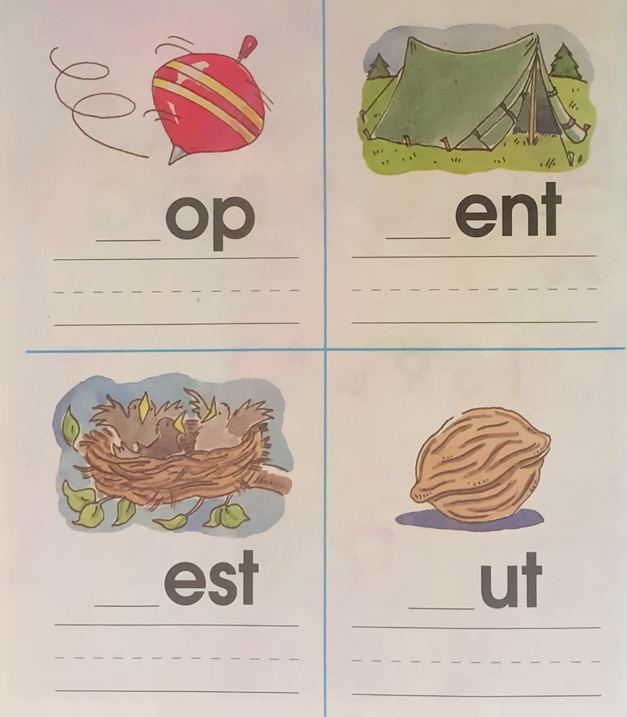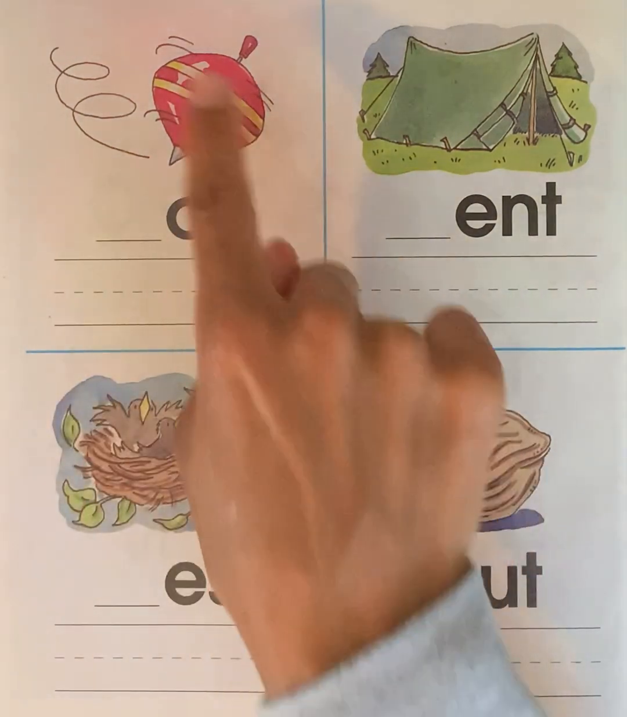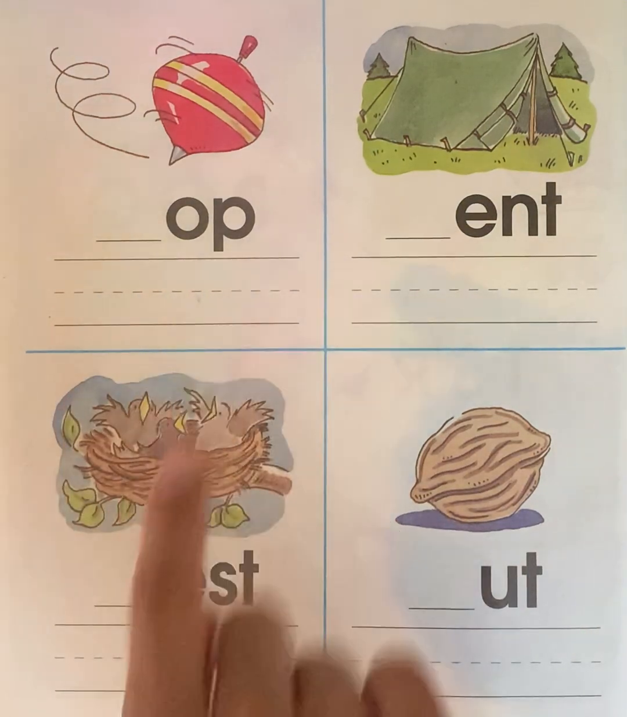Today we are going to write either the letter T or N to begin the word. Then we will write the word on the line.